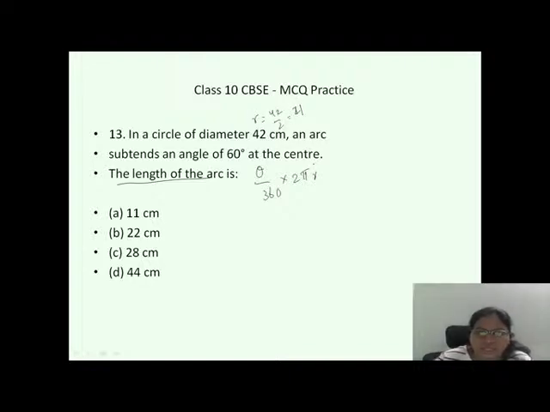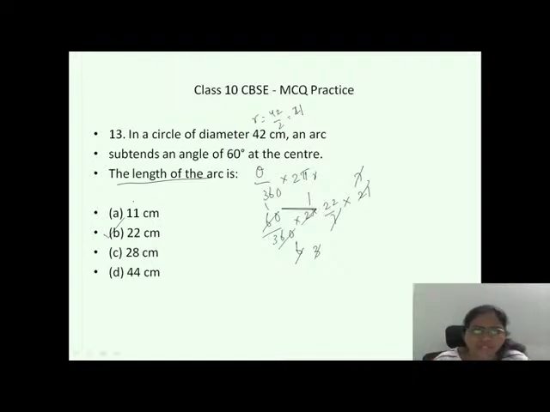Just substitute. Theta is 60. 60 by 360 into 2 into 22 by 7 into 21. 6 ones are 6, 6 twos are 12, 3 ones, 3 sevens, 7 sevens cancel. The option is B. For this question, the option is B.